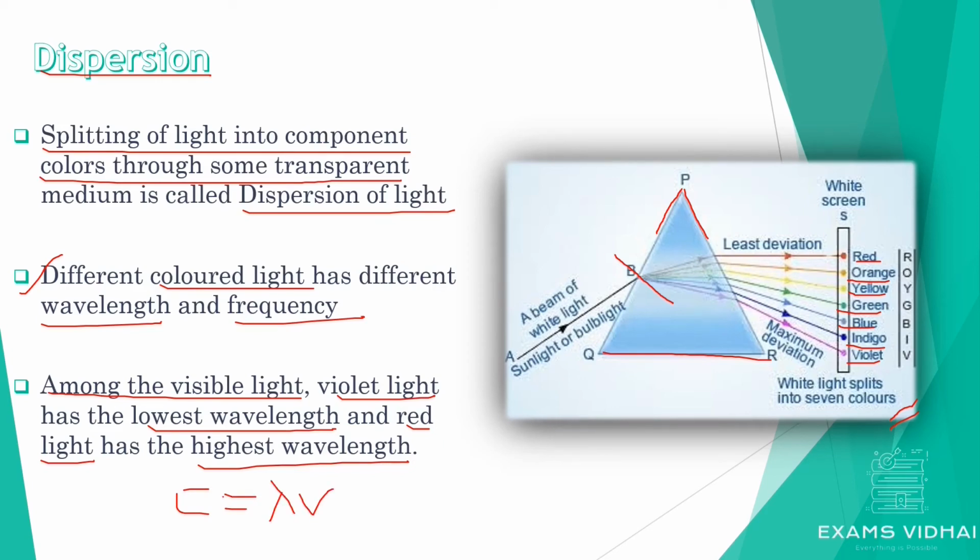Since the value of c is always constant, violet light, having the lowest wavelength, has the highest frequency. And red light has the highest wavelength, meaning it has the lowest frequency. So this is all about dispersion.